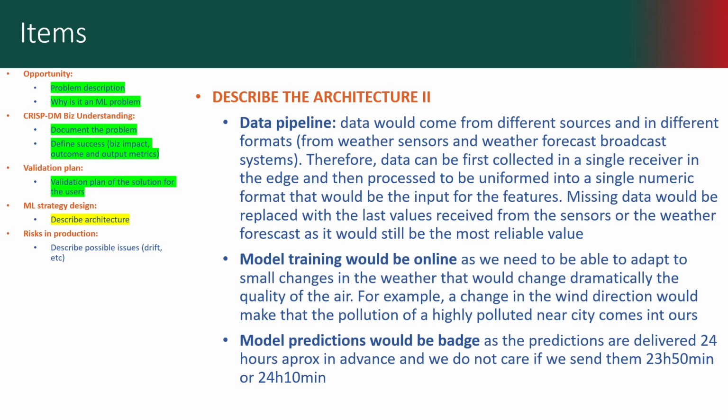For the model training, I would recommend that, if the computational power allows it, it be online. The reason for that is because we need a system that can quickly adapt to slight changes, because some small changes in some features, such as the wind direction, can have a drastic effect on the model output. For example, if the wind changes its direction, it may make the air from a nearby city that creates a lot of pollution come to our city.